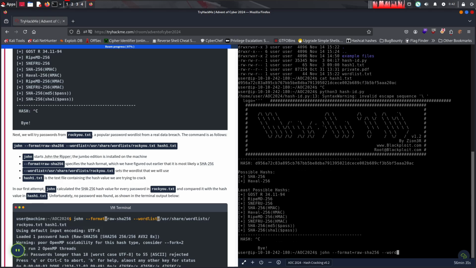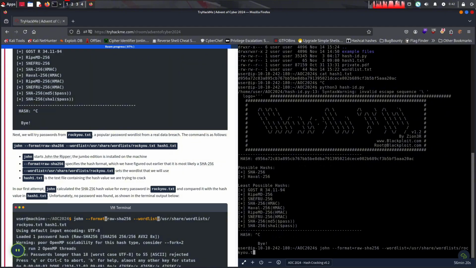raw-sha256 --wordlist=/usr/share/wordlists/rockyou.txt. By the way, the way they are organized, the order of format and wordlist is not important.